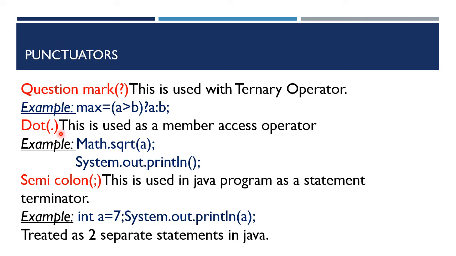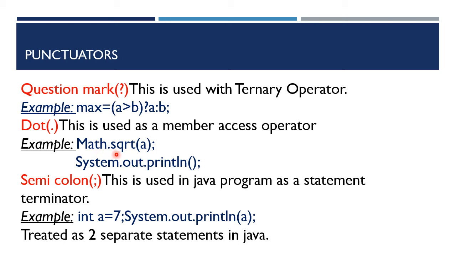Next, dot is a punctuator. This is used as a member access operator. See here, Math.sqrt(A). Here Math is a class. This is a built-in class, not user defined. The system developers have already defined this Math class.